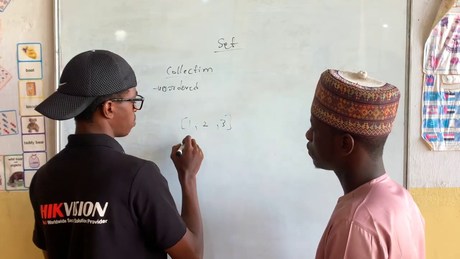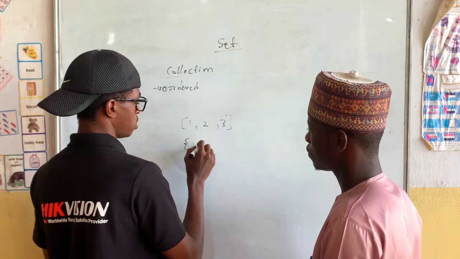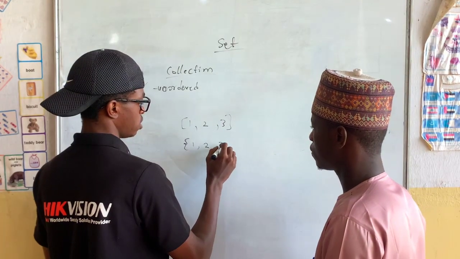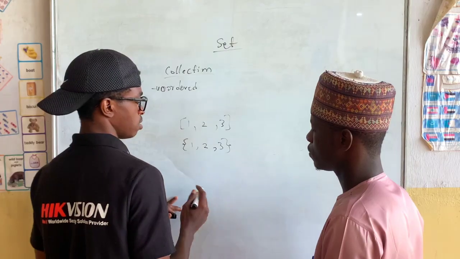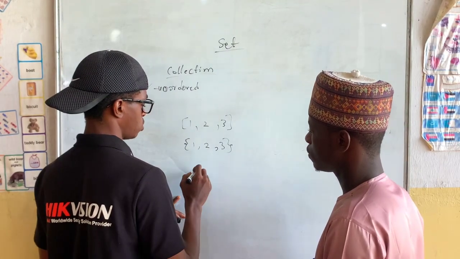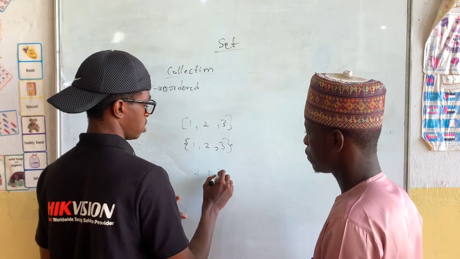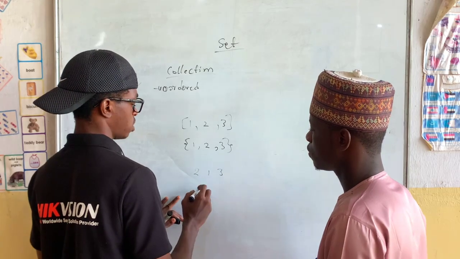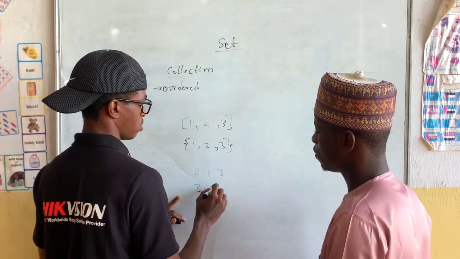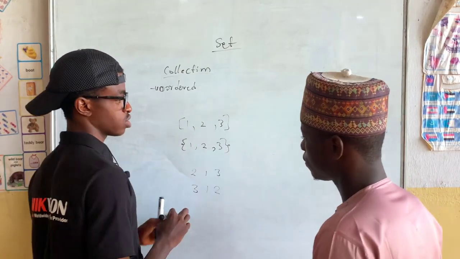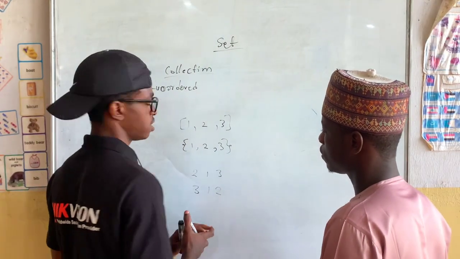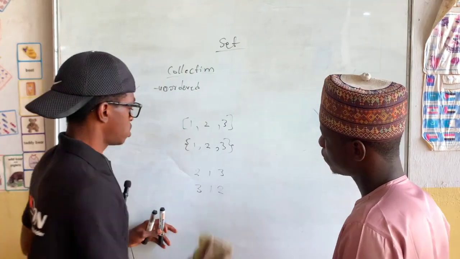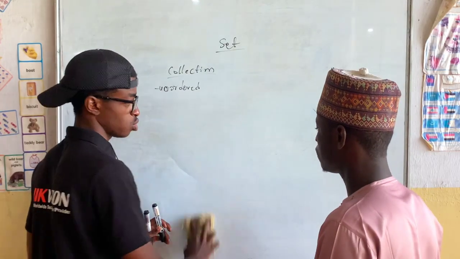But with set, if I put 1, 2, 3, then when I go back and look at it, I might see 2, 1, 3. And I go back again and maybe I see 3, 1, 2. So it's not ordered. It's completely scattered. Yes, it's unordered. This is the first thing you have to know about set.